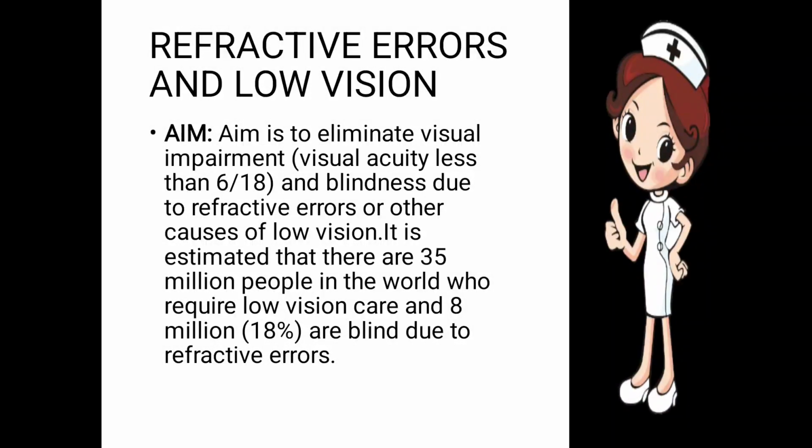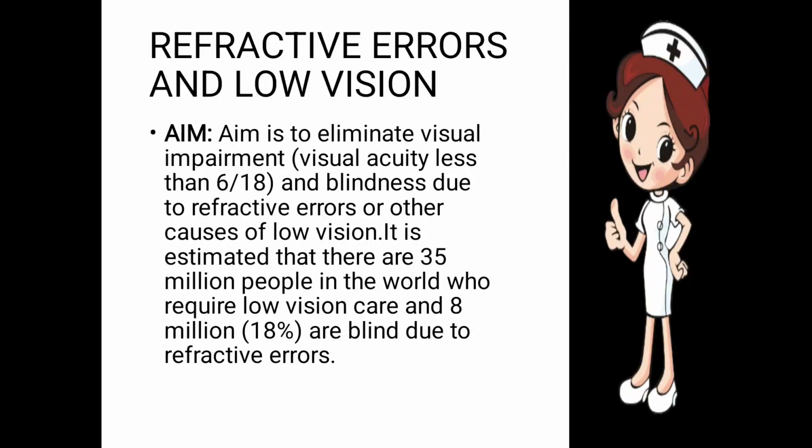Next is refractive errors and low vision. What is the aim? The aim is to eliminate visual impairment, for those persons who have visual acuity less than 6/18 and blindness due to refractive errors and other causes of low vision. There are many causes of low vision, and under low vision come those persons whose visual acuity is less than 6/18.